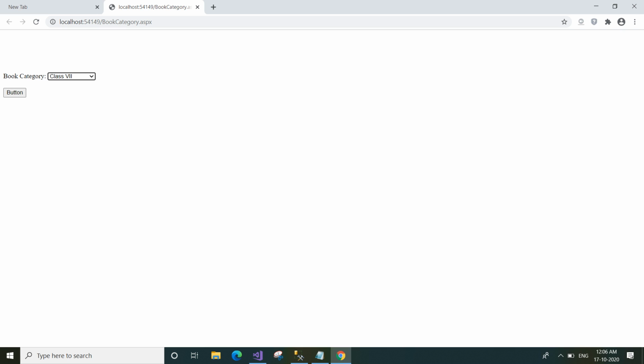For this text, the category code cat001 will show. At present, when we click the button, nothing is happening, no message is coming. We have to do the coding part, then we can see.